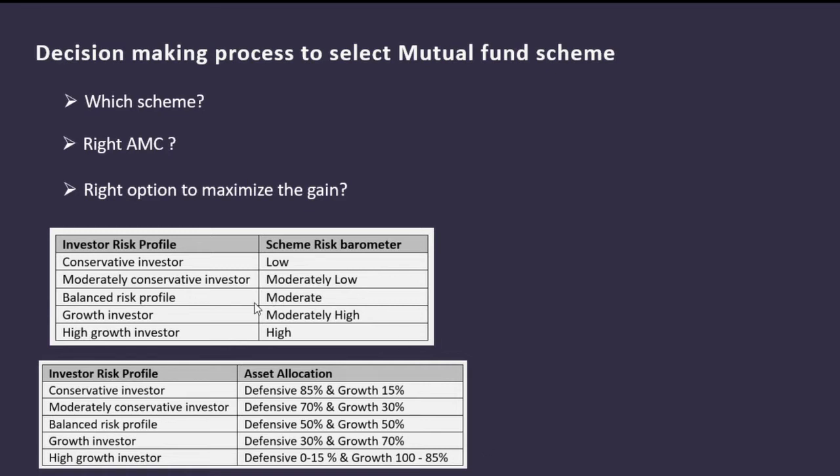Risk profiling is a must. Earlier we have seen that based on risk profiling, investors can be categorized into conservative investor, moderately conservative investor, balanced risk profile investor, growth investor, and high growth investor. For these 5 categories of investor, you can map the risk barometer as well as asset allocation. So here let me try to give you schemes and the associated risk level.